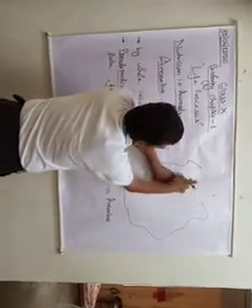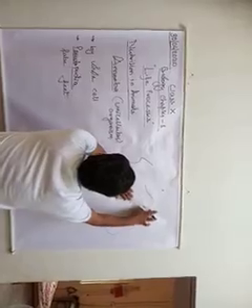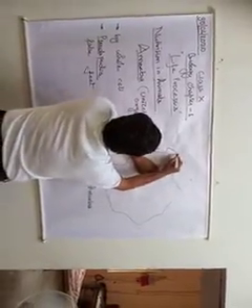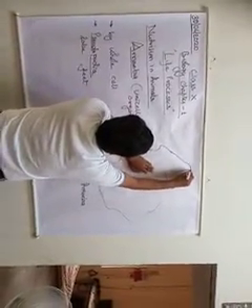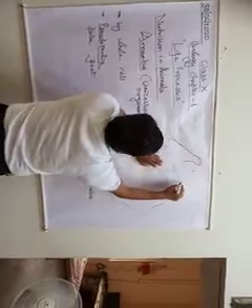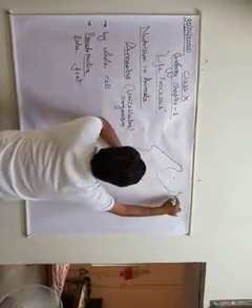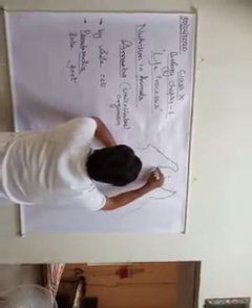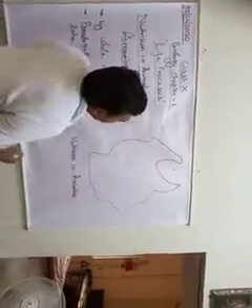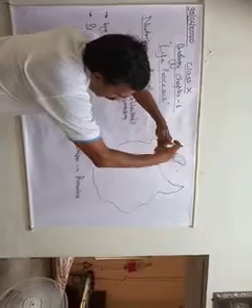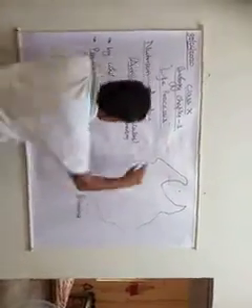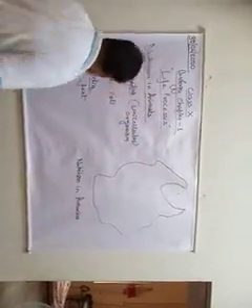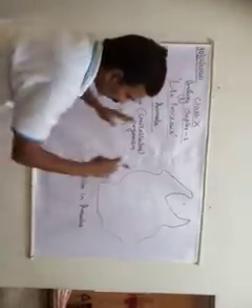That means hand-like projections form from the body to capture that food particle. See? Hand-like projections start forming, and later, because of less space, I am not drawing another figure.